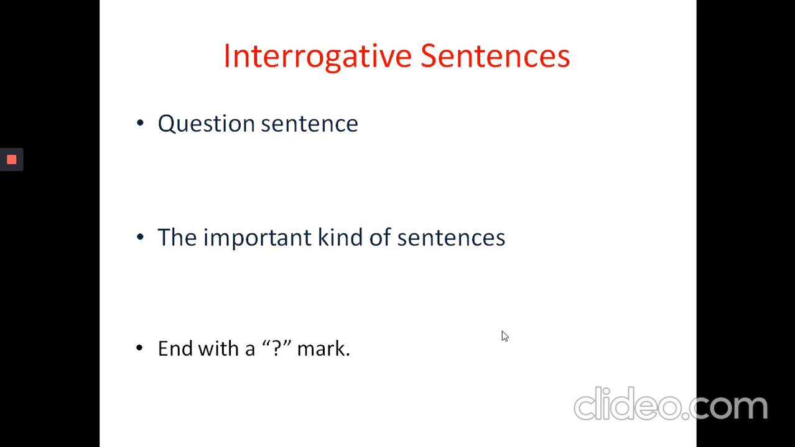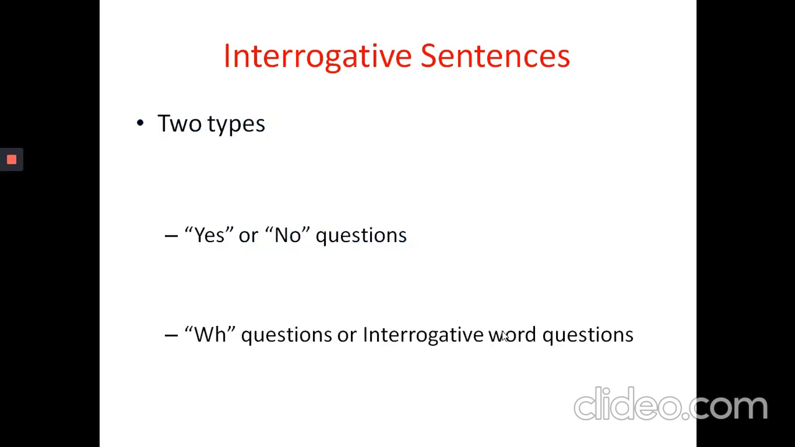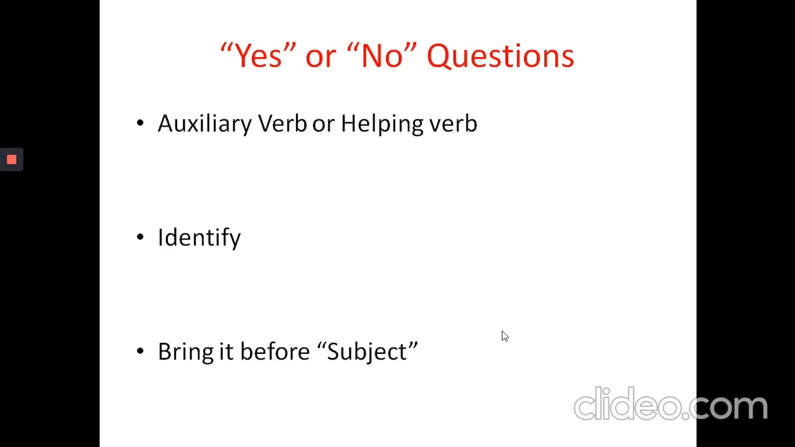It is one of the basic forms of sentence that we make use of in our day-to-day conversation. It's an important kind of sentence. It ends with the interrogative mark, the punctuation mark otherwise called the question mark. Like declarative sentences, interrogative sentences are also of two types. They are yes or no questions and WH questions, otherwise called interrogative word questions. We will start with yes or no questions.